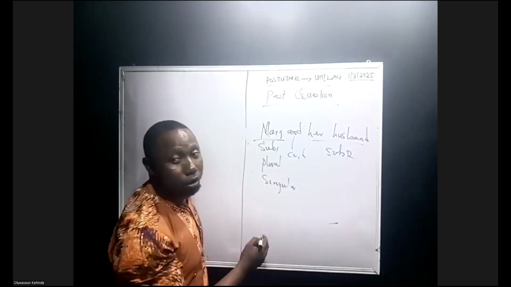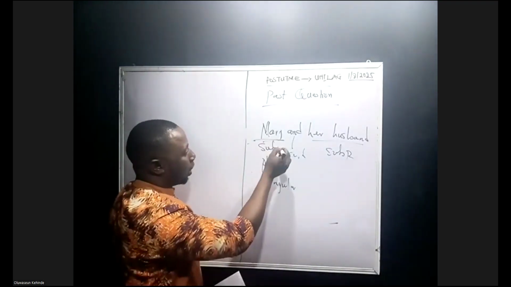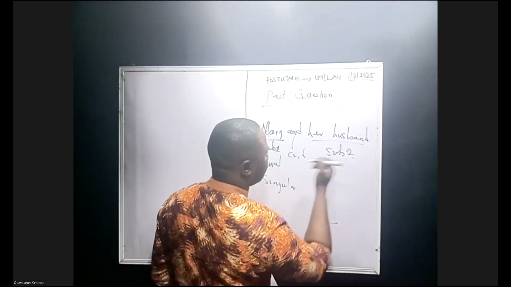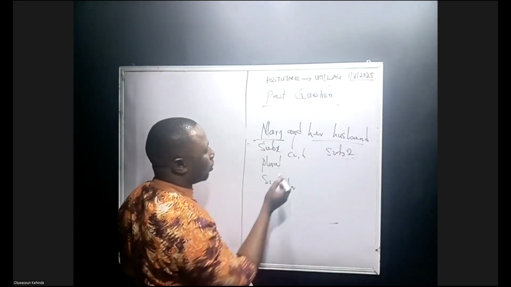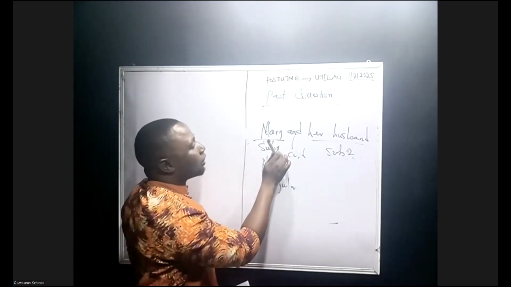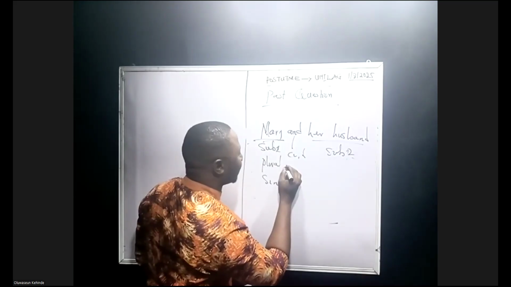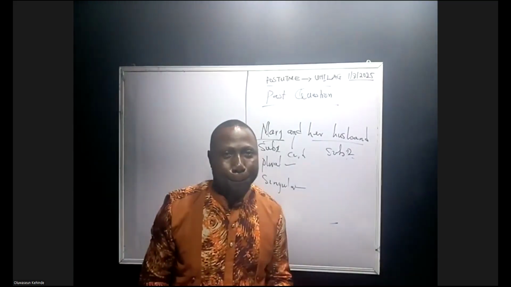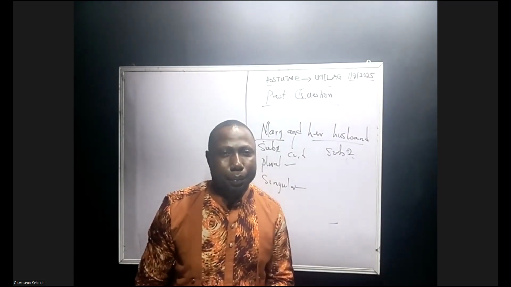You have your coordinating conjunction. You have your subject 1. This is the first subject, and this is the second subject, right? And you have your coordinating conjunction. Now, if you are to determine a verb that will follow this kind of sentence, will it be singular or plural? I think a plural verb.